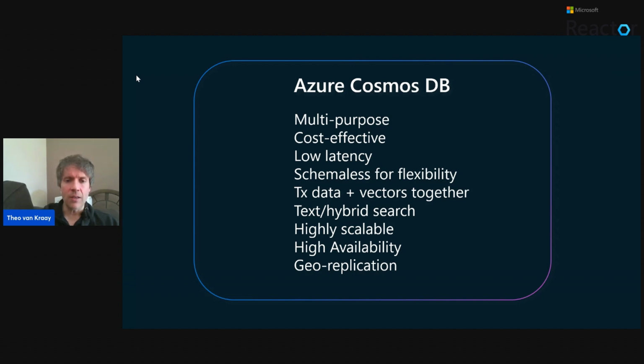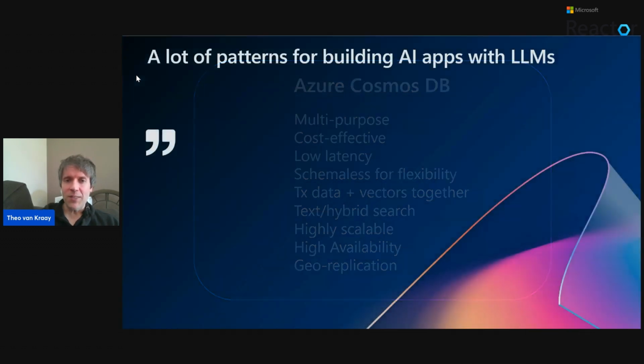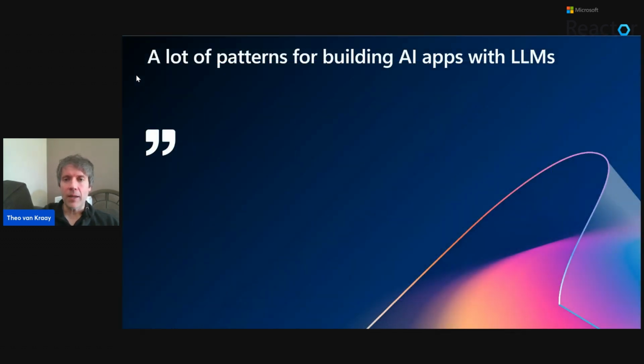And of course, it has some of the features that you would expect, full text search, hybrid search, and more features coming along. And of course, it's highly scalable and so on. That's enough of the sales pitch for Cosmos DB. Let's get back to AI and building AI apps with LLMs in Java and Spring AI. There's a lot of patterns. You heard about some of them there.